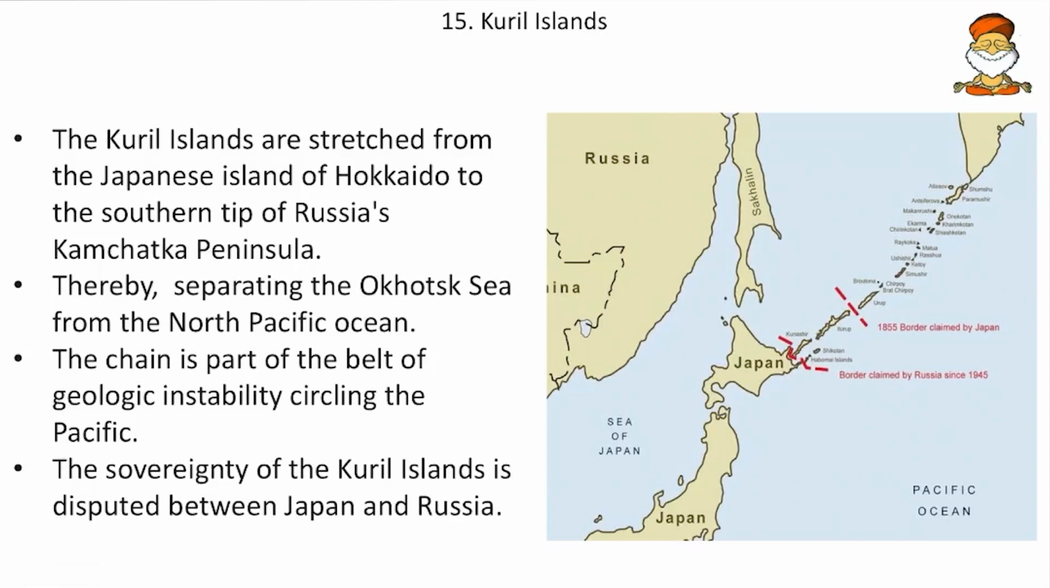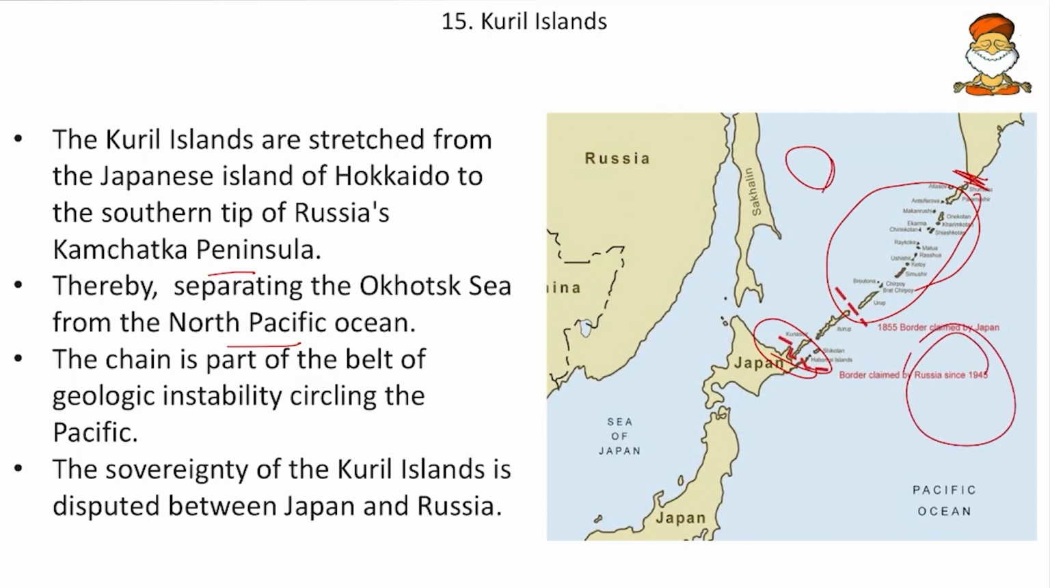Then come to next, Kuril Islands. So Kuril Islands are stretched from Japanese island of Hokkaido to southern tip of Russia's Kamchatka Peninsula. So friends, here we can see Japan and the southern tip of Kamchatka Peninsula. So in this region, the Kuril Islands will lie. And these Kuril Islands separate the Okhotsk Sea from the North Pacific Ocean. So here we can see the Okhotsk Sea and the North Pacific Ocean being separated.